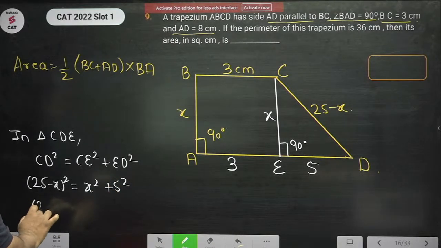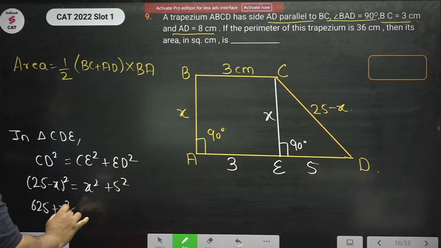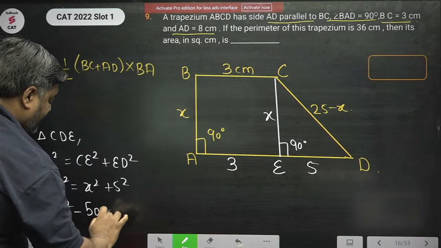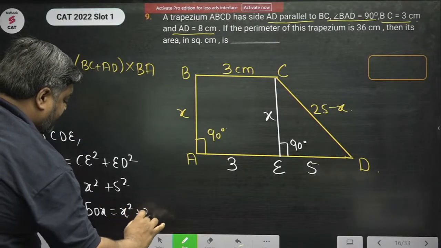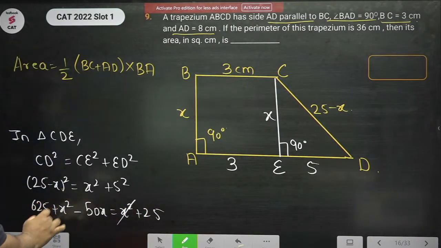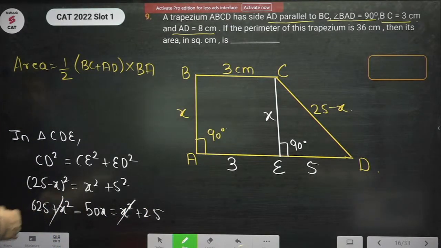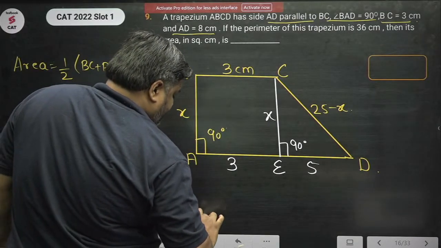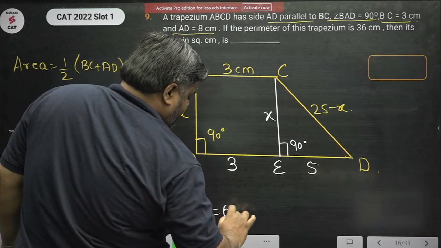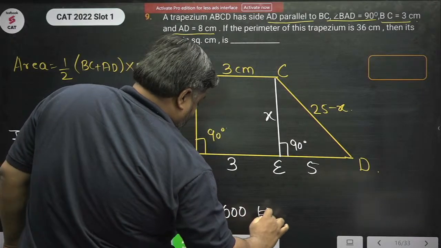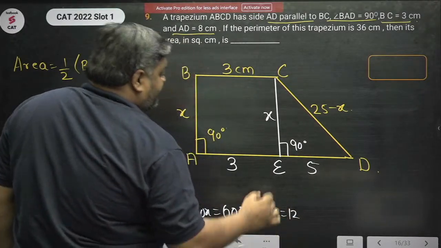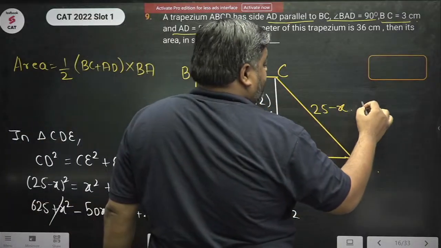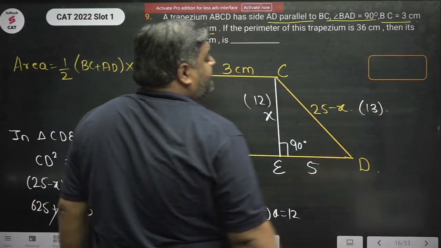So this is 625 plus x square minus 50x is equal to x square plus 25. X square cancels out with x square. So 50x is 600, or x is 12. So this is 12 and this would be 25 minus 12, 13.